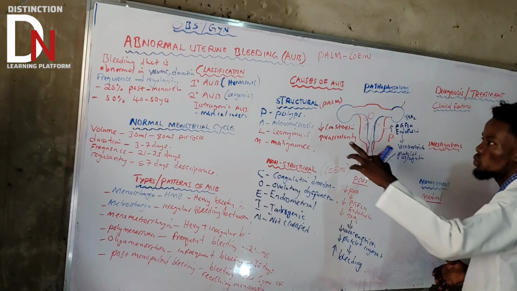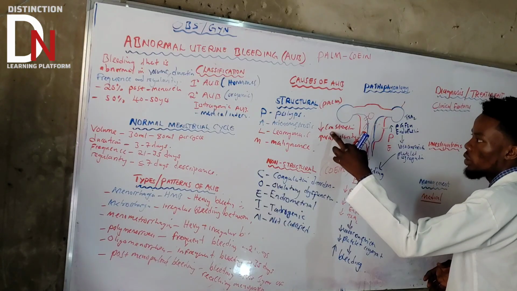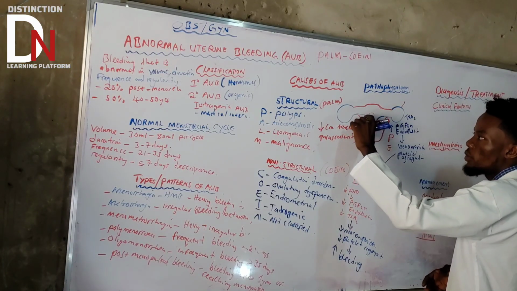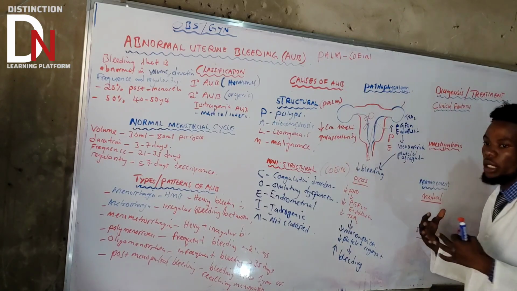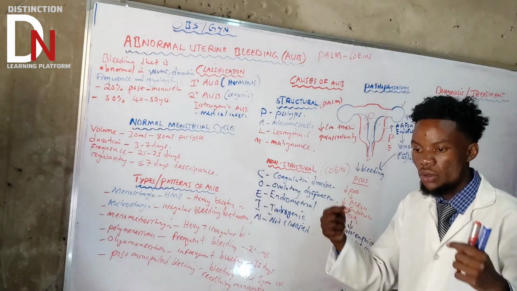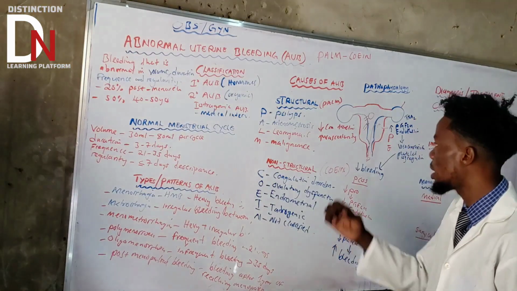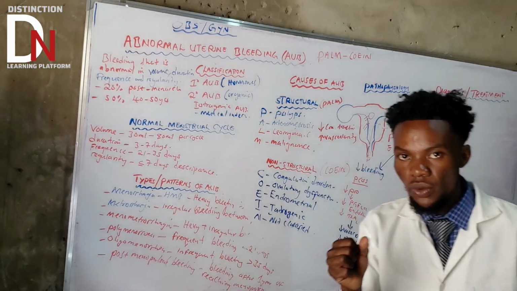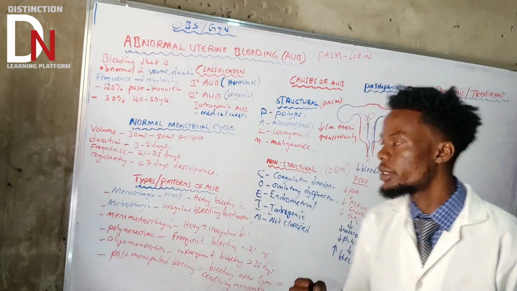The first one is what? They are going to decrease the contraction, okay? The contraction of the what? Myometrium. Due to what? Because they are obstructing the normal function of the myocyte within the myometrium. Then they are going to decrease the contraction. Remember that contraction is very, very essential when it comes to vasoconstriction of the spiral arteries, okay?